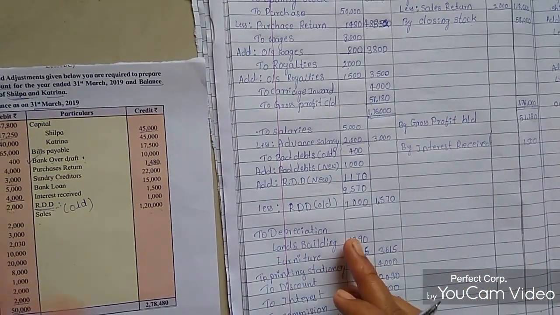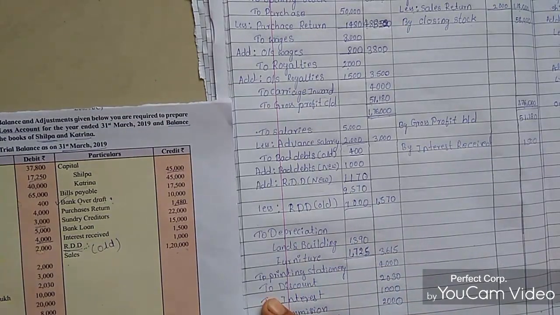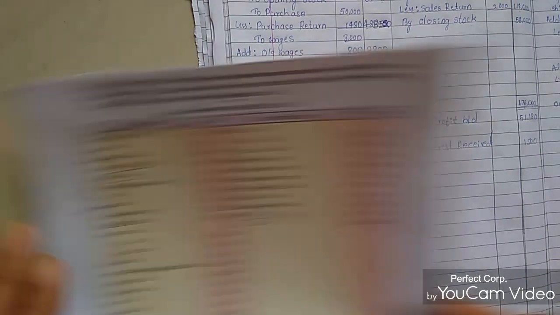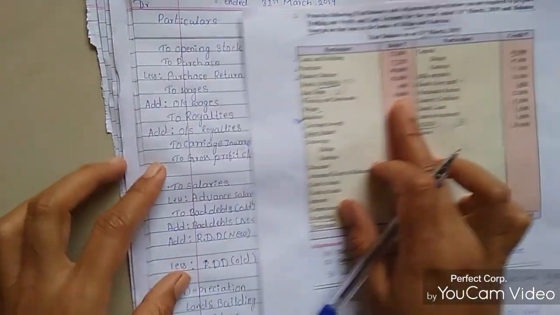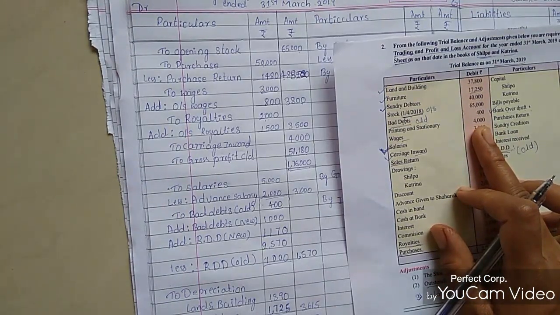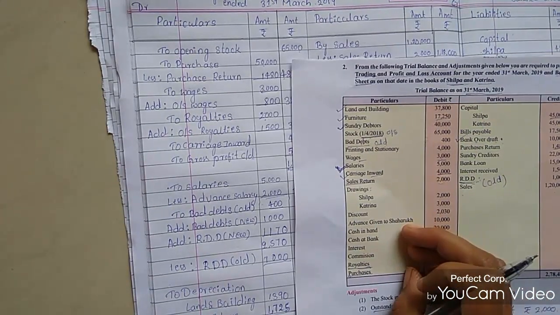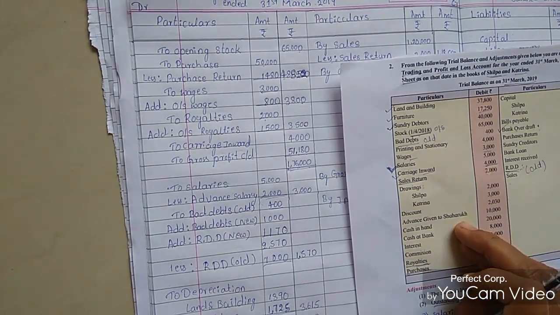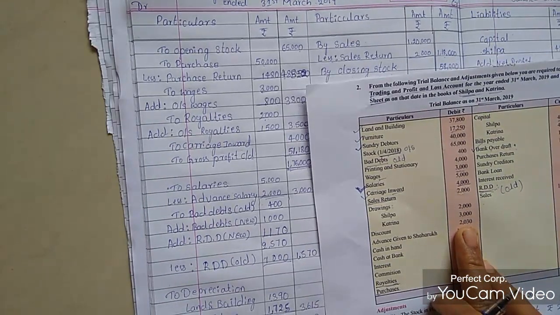So land and building depreciation we passed here. Next is what are the indirect expenses for the P&L account, which is printing and stationery. Printing and stationery, how much? It is 4,000. We transferred here printing and stationery 4,000. And next is to discount. To discount amount is 2,030 rupees.